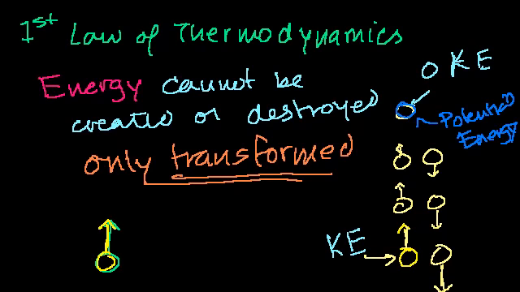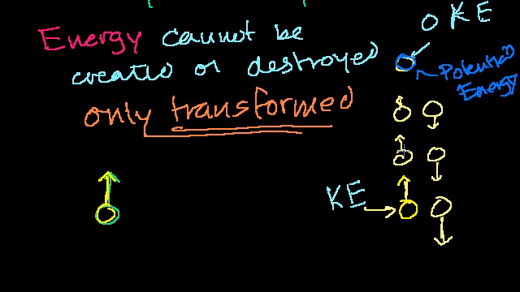Now let me ask you another question. Let's say I throw this ball up, and let's say we actually do have some air resistance. So I throw the ball up. I have a lot of kinetic energy here. Then at the peak of where the ball is, it's all potential energy. The kinetic energy has disappeared. And let's say I have air resistance. So when the ball comes back down, the air was kind of slowing it down. So when it reaches this bottom point, it's not going as fast as I threw it. My ball is going a lot slower than I threw it up to begin with.